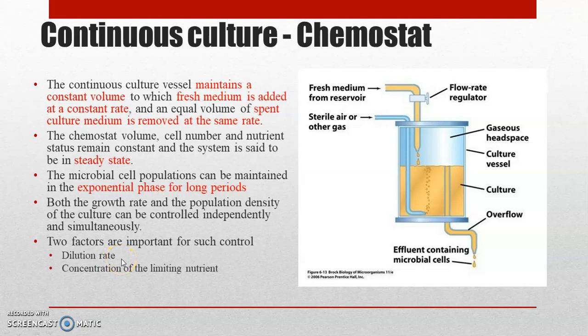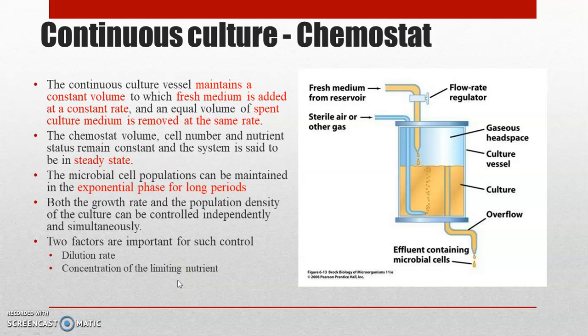Dilution rate is increased or decreased by adjusting the flow rate of the fresh medium. If we increase the flow rate of the fresh medium into the fermentation vessel, then the dilution rate will be increased and the population density will decrease. If the flow rate is decreased, then the dilution rate will be decreased and the population density will increase. Then by adjusting the limiting nutrient, we can influence the growth rate of the bacterial cells.